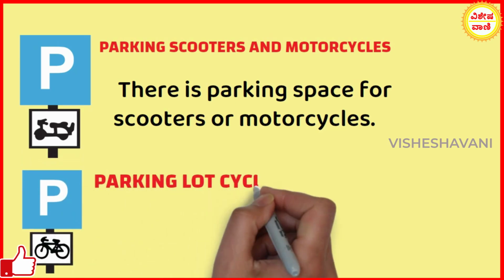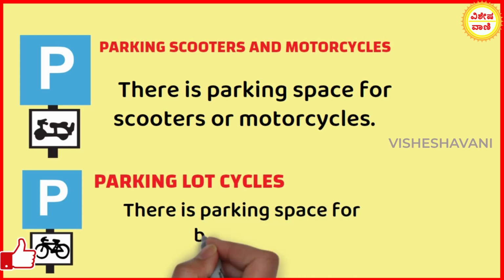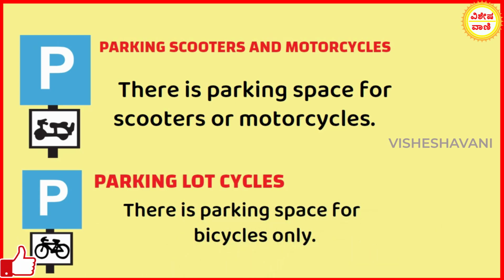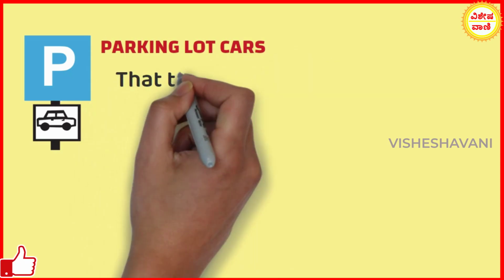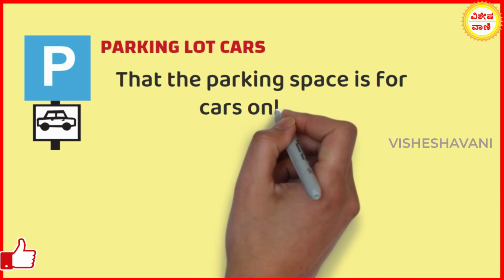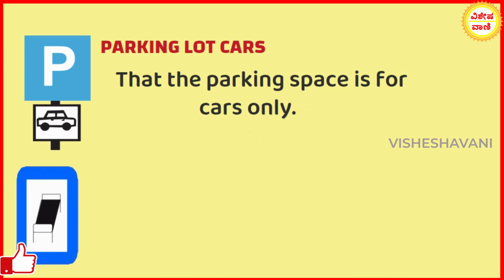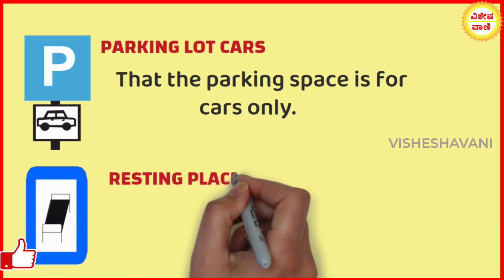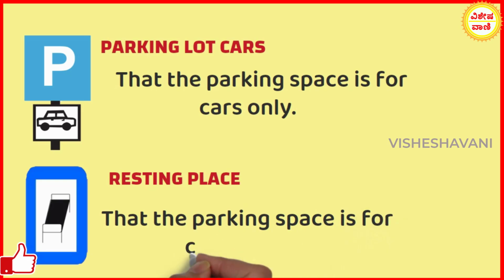Parking lot cycles. This sign suggests there is a parking space for bicycles only. Parking lot cars. This sign indicates that the parking space is for cars only. Resting place. This sign suggests there is a motel or lodge nearby.